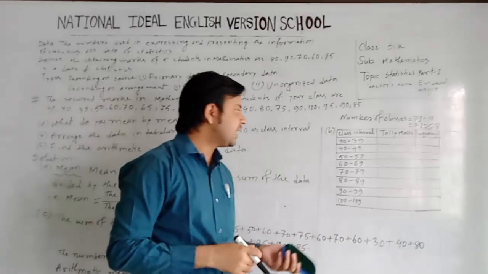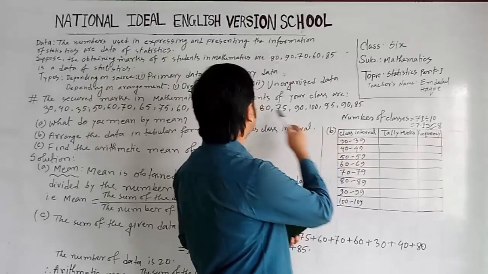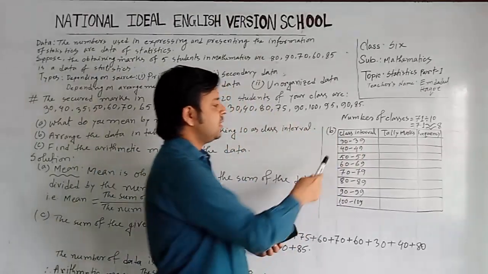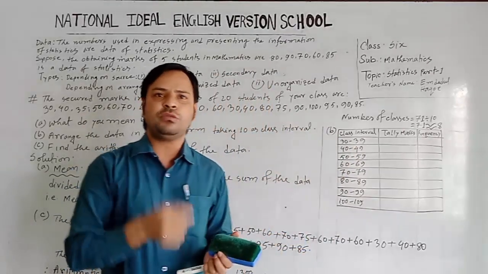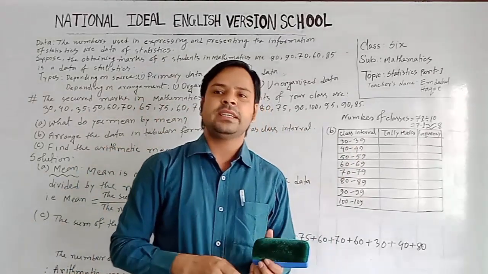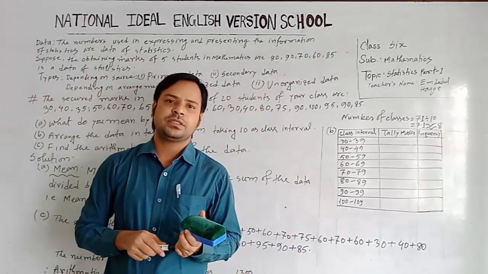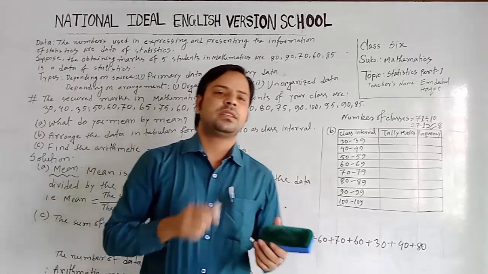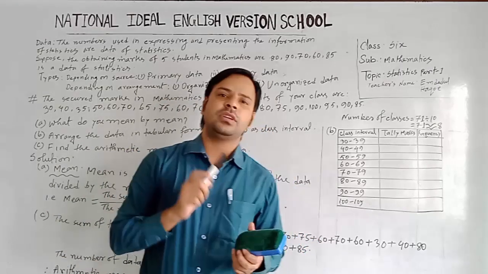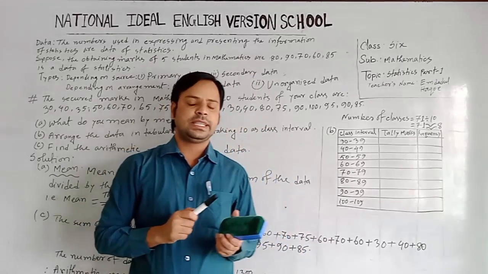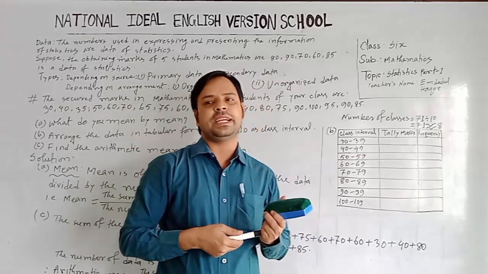Now let us make the classes. We can start from the lowest value 30, as the class interval is 10, so we have to start counting from 30. 30, 31, 32, 33, 34, 35, 36, 37, 38 and 39.